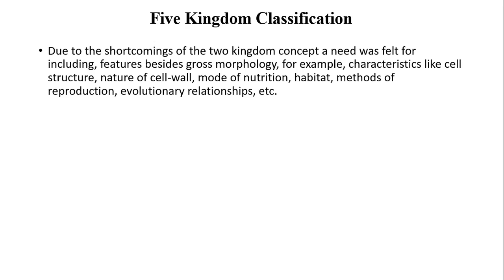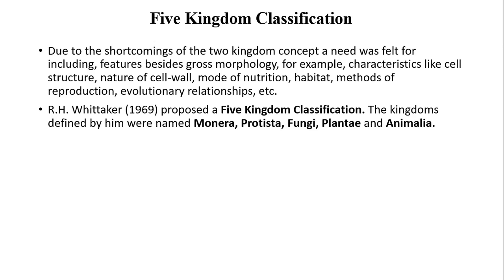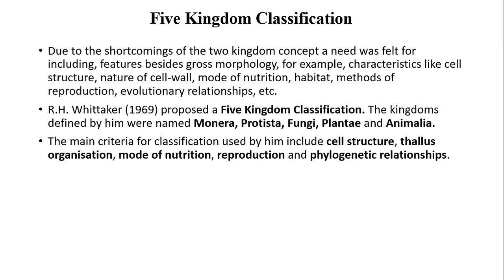Five-kingdom classification. Due to the shortcomings of the two-kingdom concept, a need was felt for including features besides gross morphology, for example, characteristics like cell structure, nature of cell wall, mode of nutrition, habitat, methods of reproduction, evolutionary relationships, etc. R. H. Whittaker in 1969 proposed a five-kingdom classification. The kingdoms defined by him were named Monera, Protista, Fungi, Plantae, and Animalia. The main criteria for classification used by him include cell structure, thallus organization, mode of nutrition, reproduction, and phylogenetic relationships.